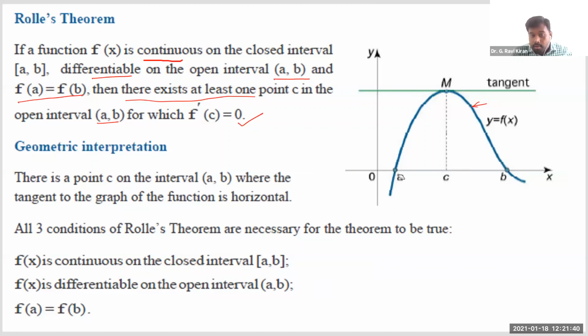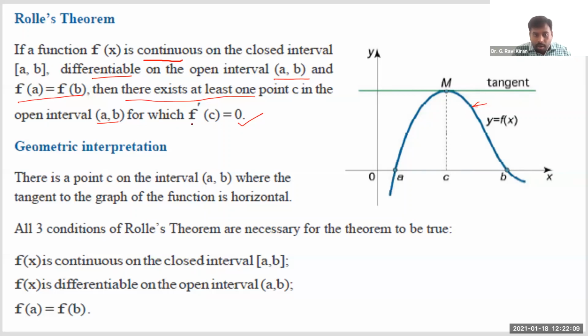Mathematically speaking, when the function is continuous, differentiable, and the function values at the endpoints are also equal, then there exists at least one point C such that if you calculate a tangent at this point, this tangent is exactly parallel to the x-axis. That is whenever the slope of this tangent is equal to 0.